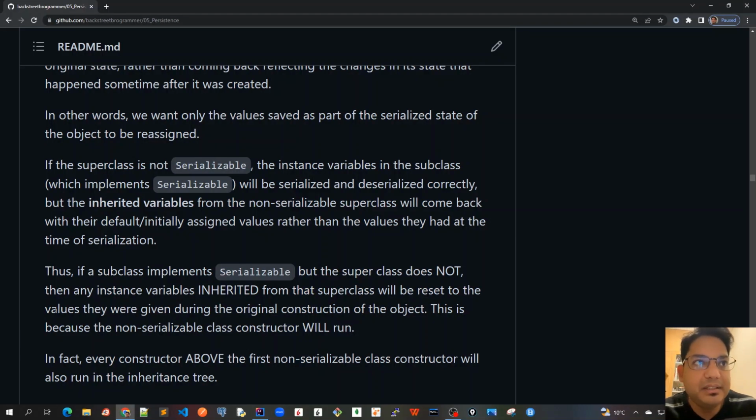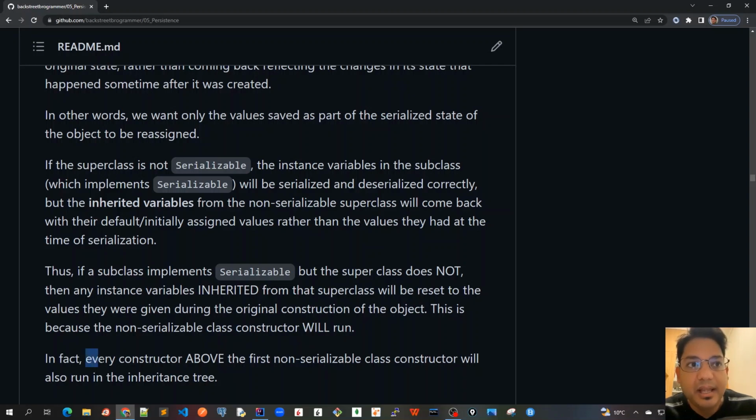So just to summarize, if a subclass implements serializable, but the superclass does not, then any instance variables inherited from that superclass will be reset to the values they were given during the original construction of the object, meaning by calling the superclass constructor. This is because the non-serializable class constructor will run. This is the most important point that we have to learn in this chapter.